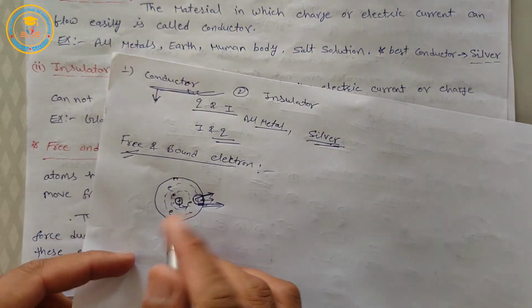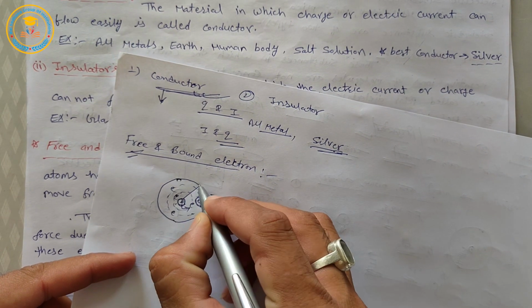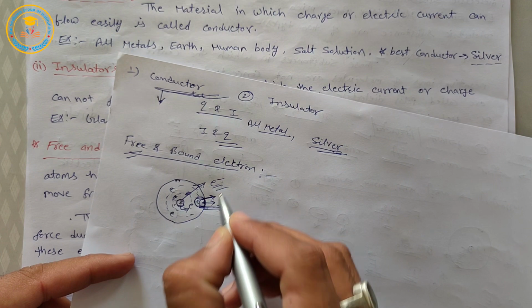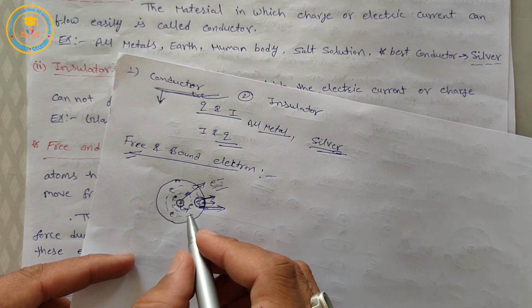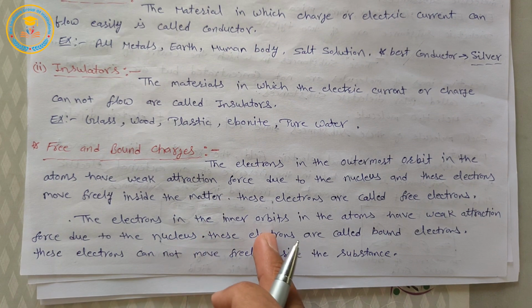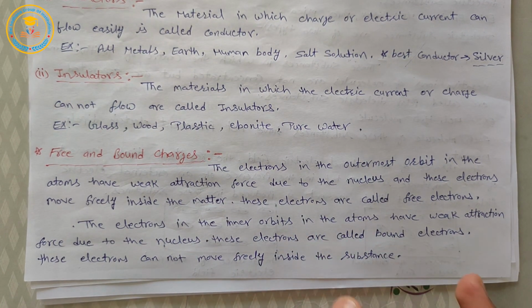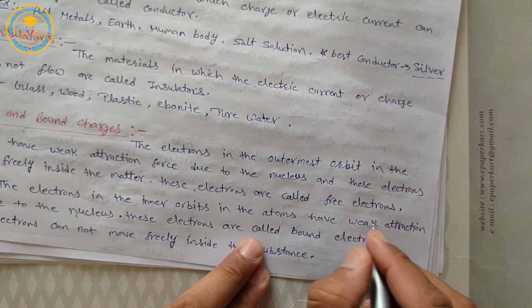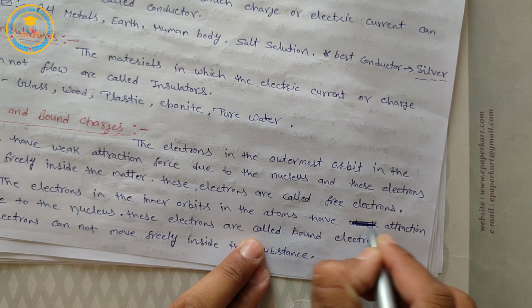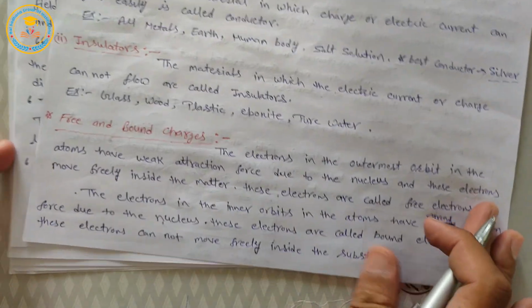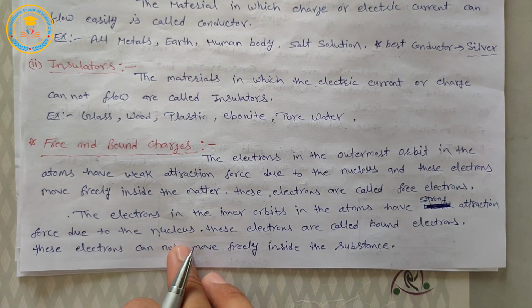Okay, similarly in this atom, the inner orbit electrons are strongly bound by the nucleus. The electrons in the inner orbits in the atoms have strong attraction force due to the nucleus.